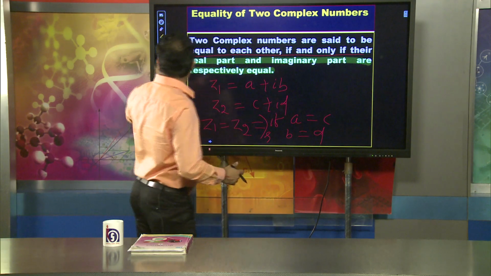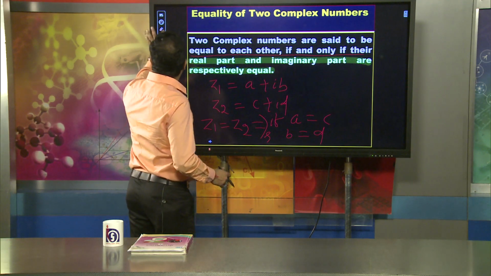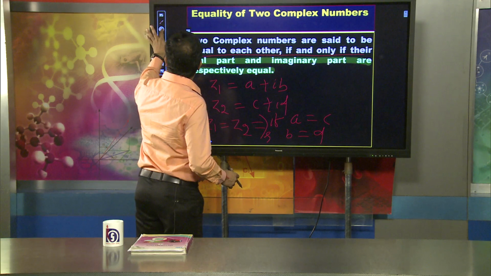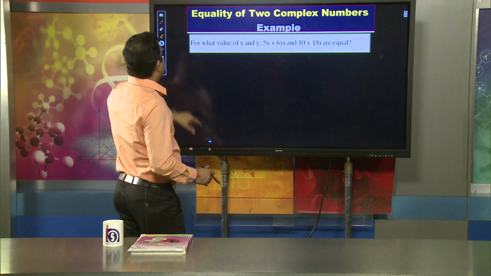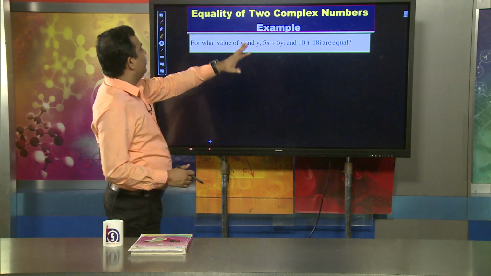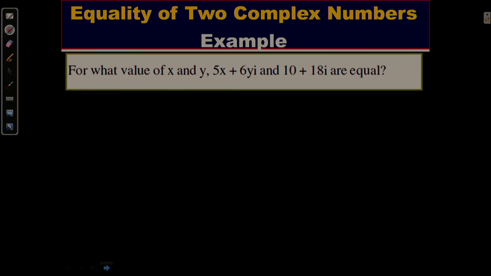Let us take an example to understand more. For what values of x and y is 5x plus 6yi equal to 10 plus 18i?